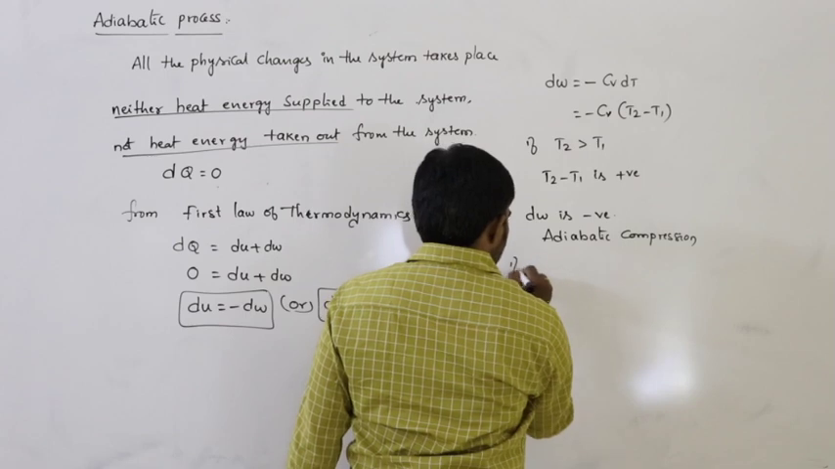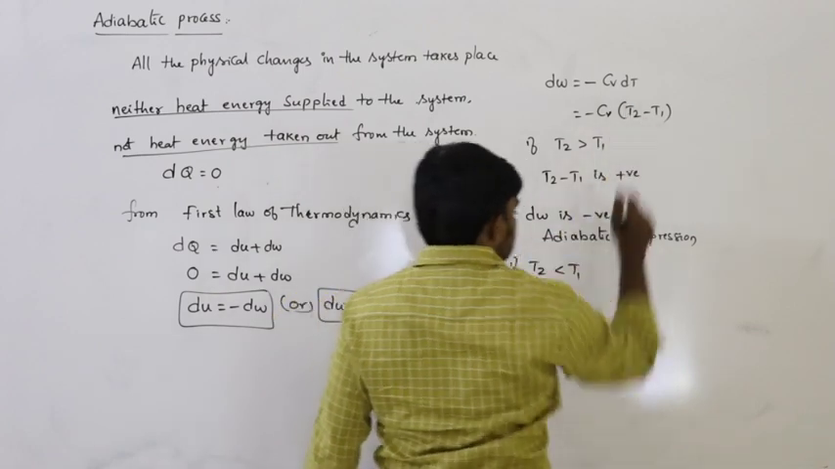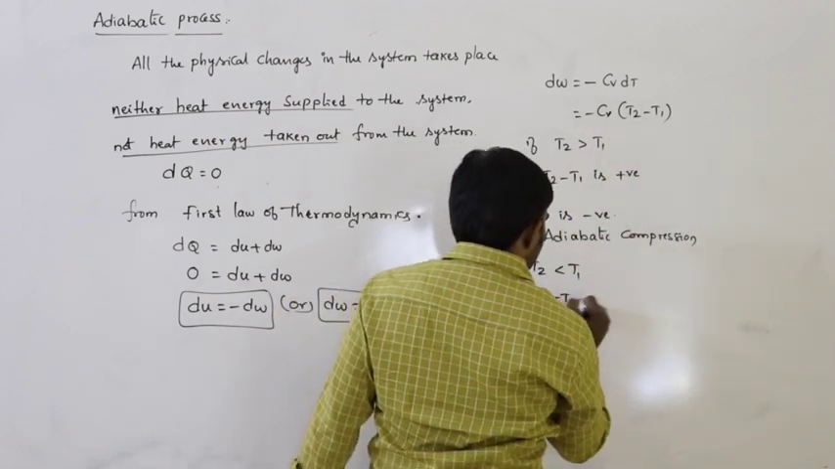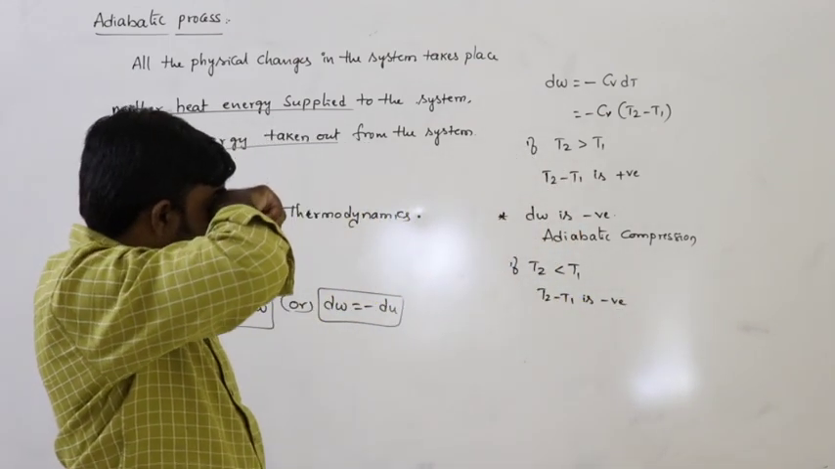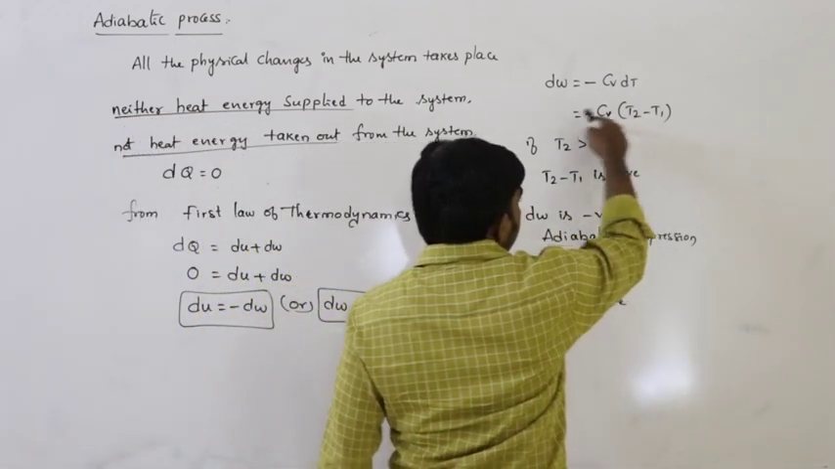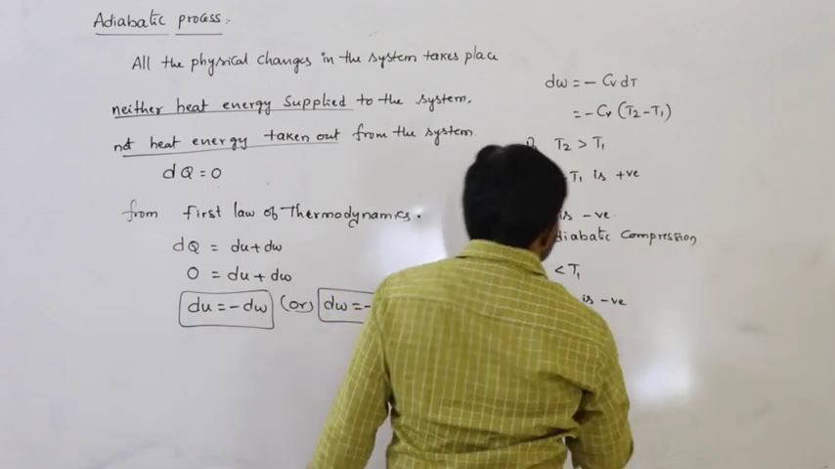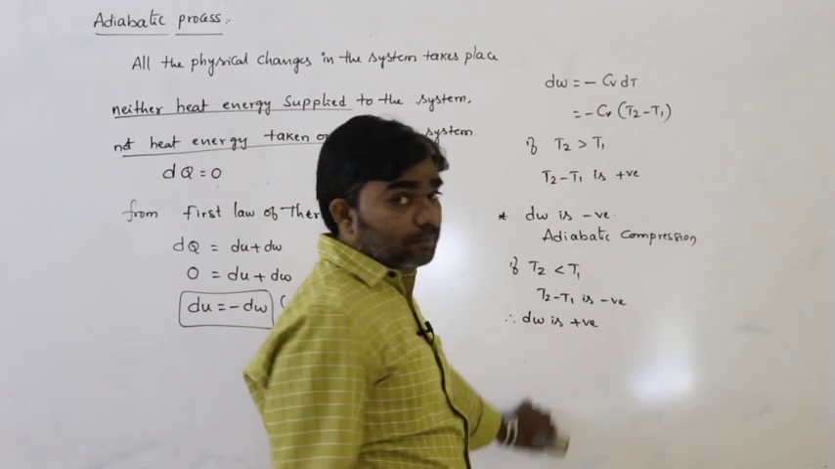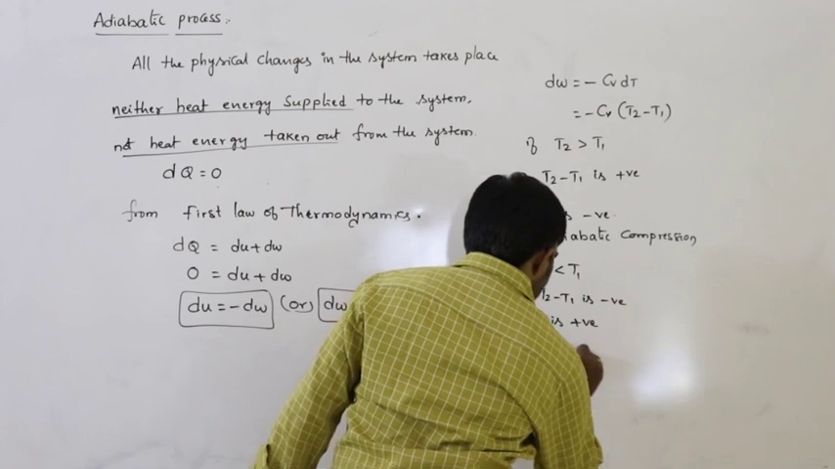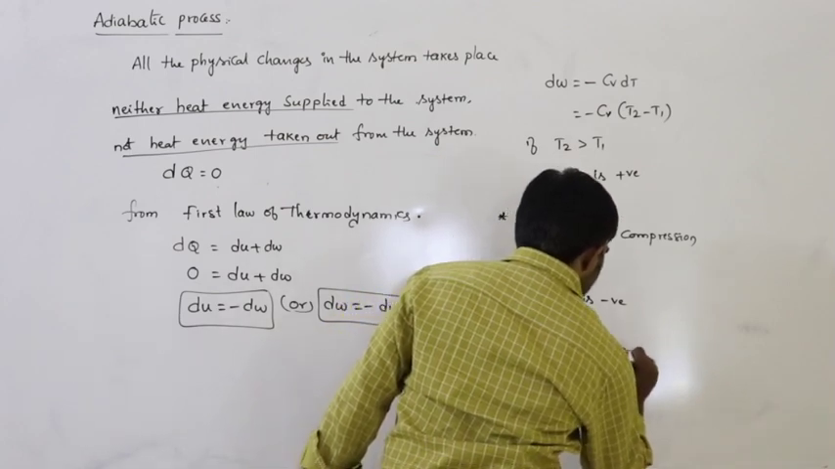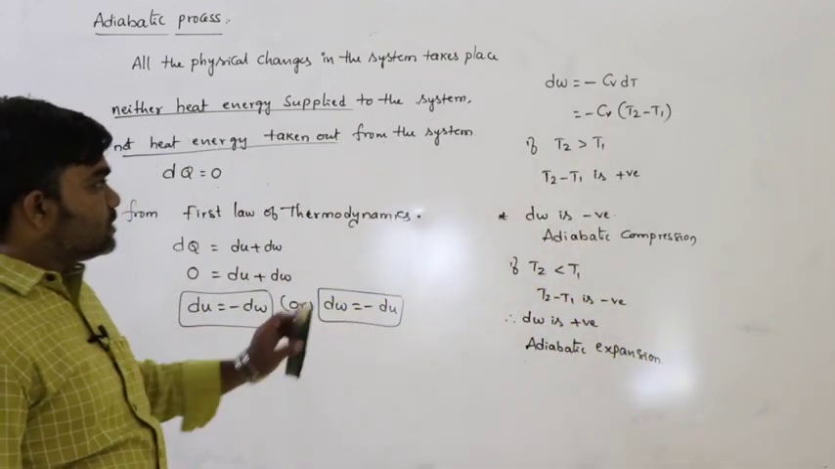Next, if T2 is less than T1, that means T2 minus T1 is negative. Negative into negative is positive. Therefore, dw is positive. dw positive means work done by the system, and that is called adiabatic expansion. So this is very important.